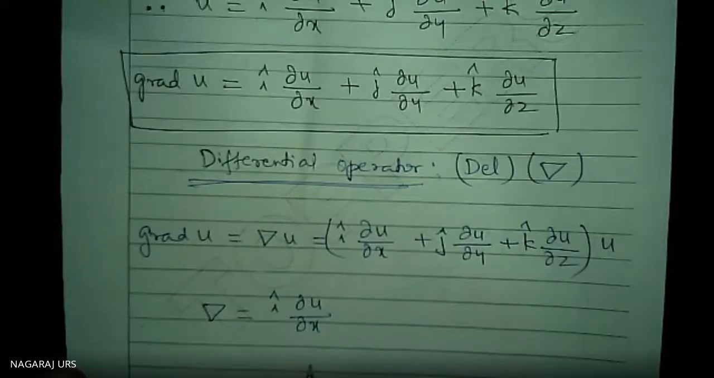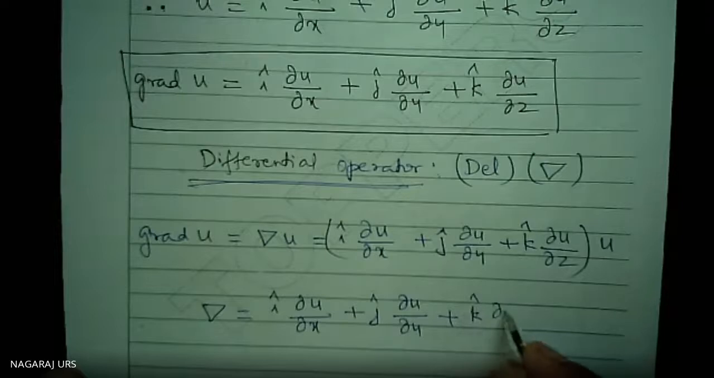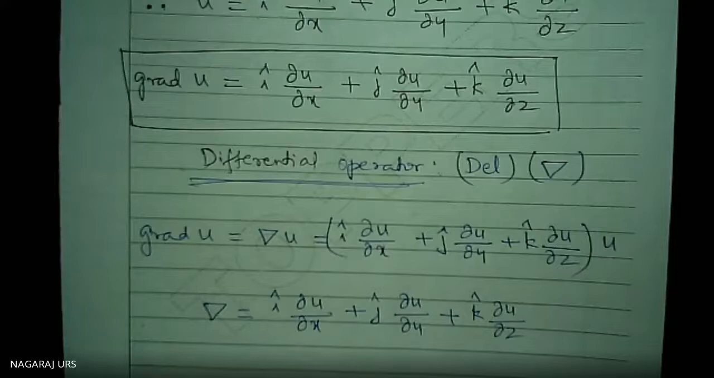We have to solve problems on all these concepts. It is easy to score marks, I said. One problem will be there, very easy. Del is equal to i cap del by del x plus j cap del by del y plus k cap del by del z. This is called the del operator.